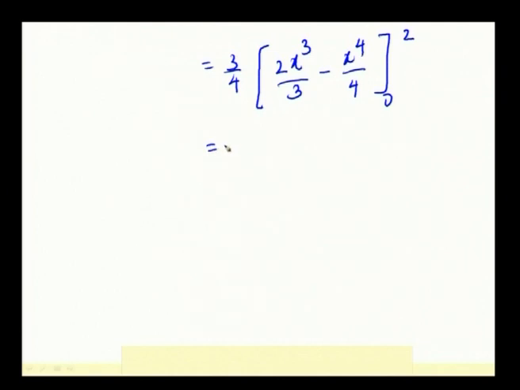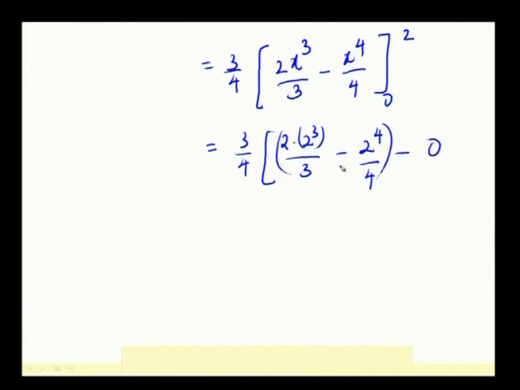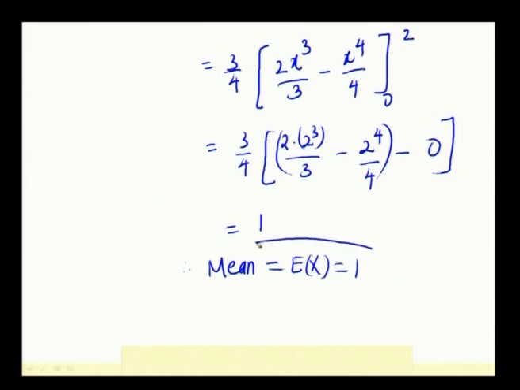So, this is equal to 3/4 times, when you substitute the limits, 2 into 2 cubed by 3 minus 2 power 4 by 4, minus the value at the lower limit, which is 0. When you simplify, the answer comes to be equal to 1. Therefore, the mean, which is equal to the expectation of x, equals 1. We have got one answer for our question.